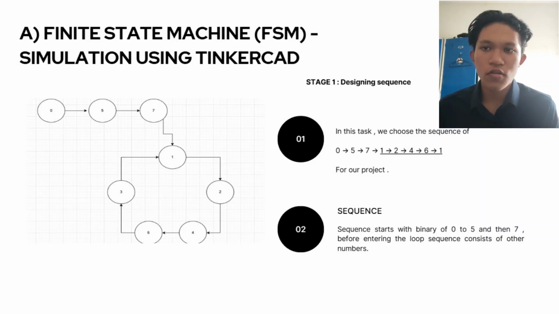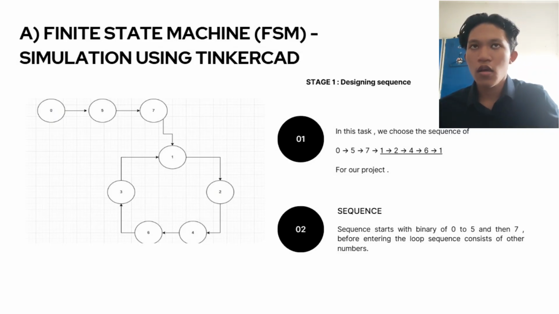It initializes through 3 transient states, starting at 0, jumping to 5, and then to 7. Once the sequence reaches 7, it drops into our main continuous loop. It goes to 1, 2, 4, 6, 3, and then repeats by jumping back to 1. This specific repeating loop dictates the entire logic design of our circuit.